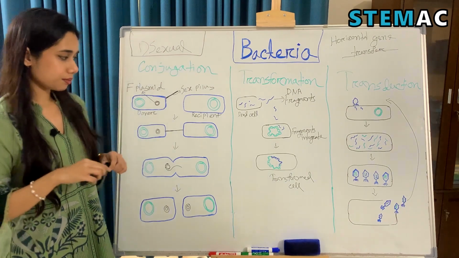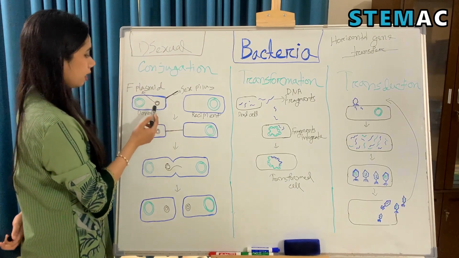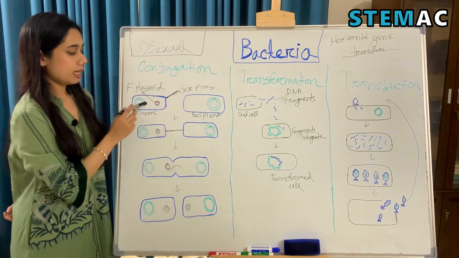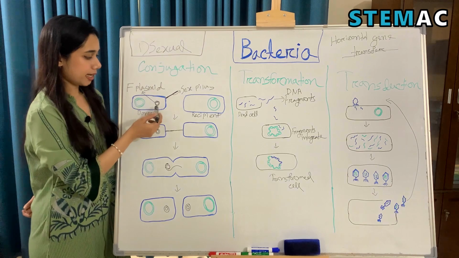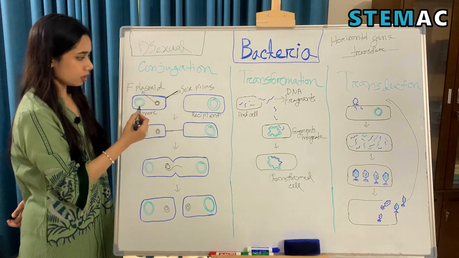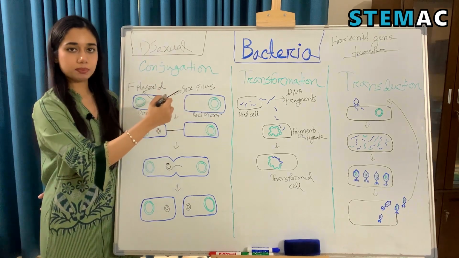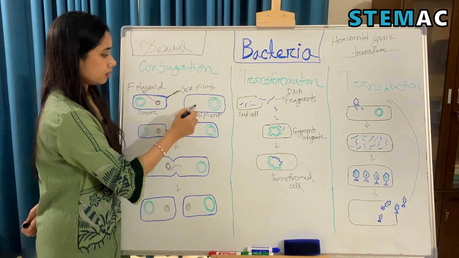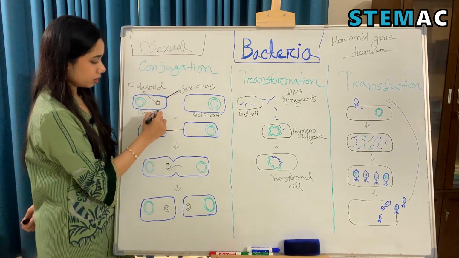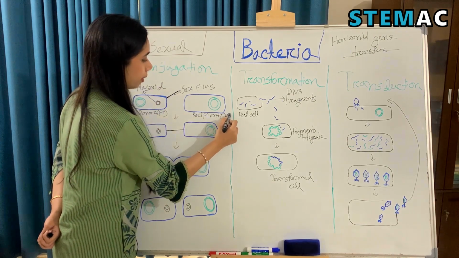of chromosomes. So first here we have a donor cell, and this donor cell has an F plasmid, a special plasmid, and this F plasmid has genes that form a sex pilus on this donor cell. So this is a donor cell, and here we have another cell which is a recipient cell. And this cell, as we can see, does not have an F plasmid. So we can call the donor cell an F plus cell and the recipient cell an F minus cell.